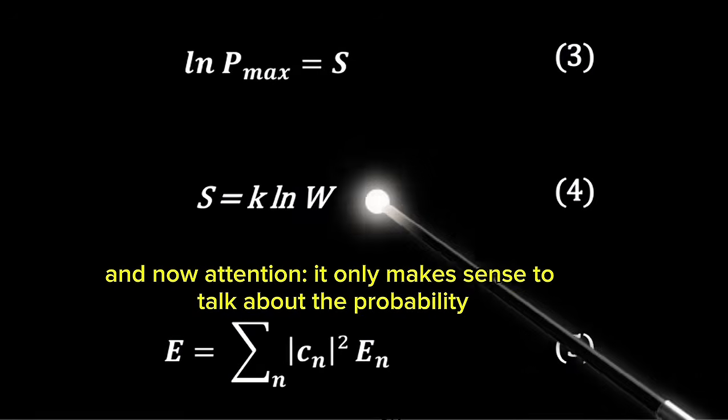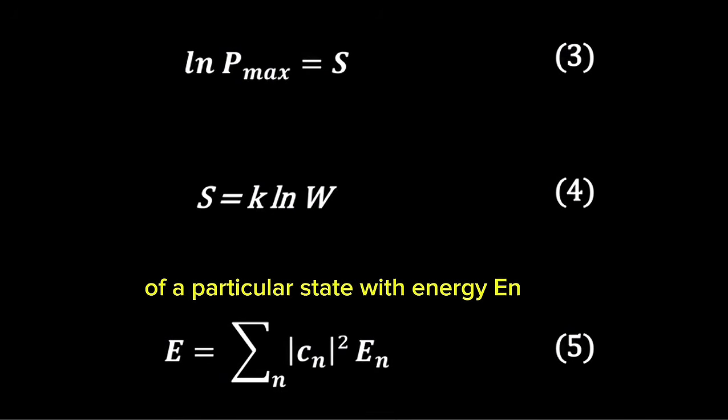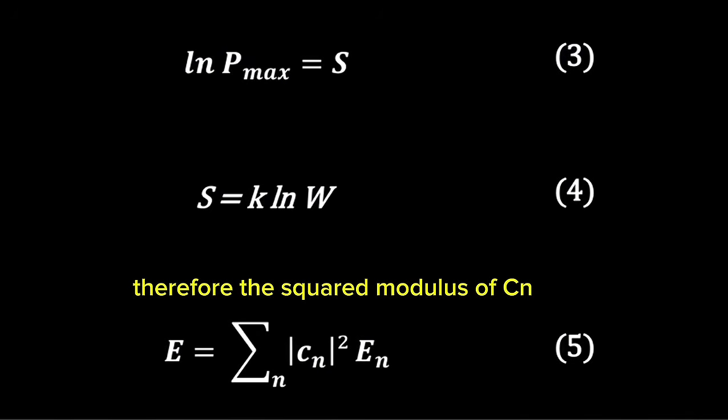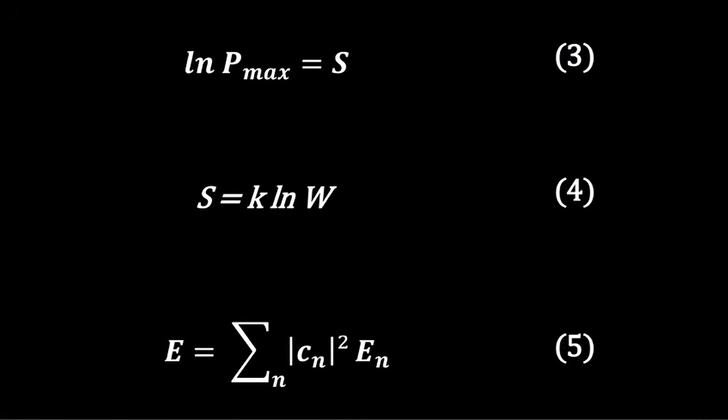And now, attention. It only makes sense to talk about the probability of a particular state with energy En when the system transitions from one state to another. Therefore, the squared modulus of Cn is the probability of the system being in a state with energy En.